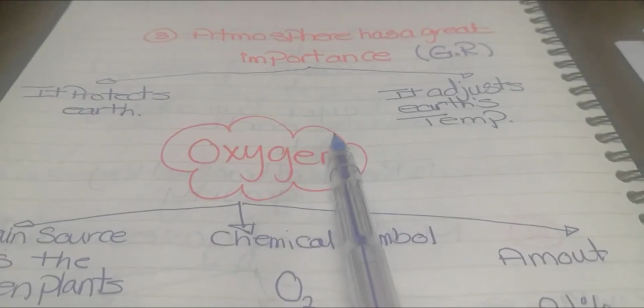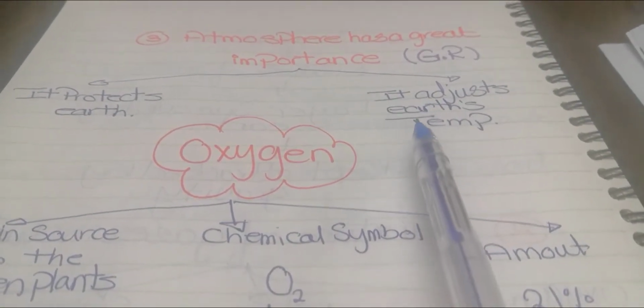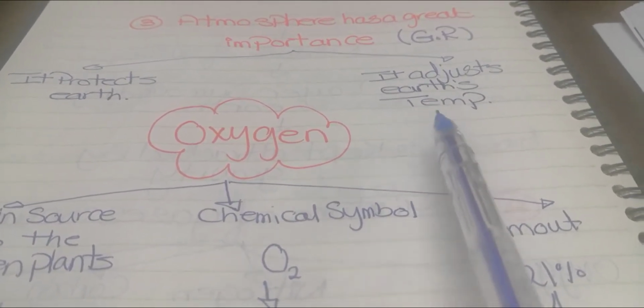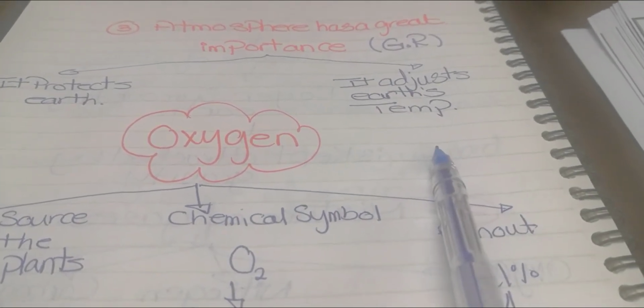The second function is it adjusts Earth's temperature. You know, my dears, if the atmosphere allows all sunlight that comes out of the sun to reach us on Earth's surface, what's going to happen? The whole planet will burn.